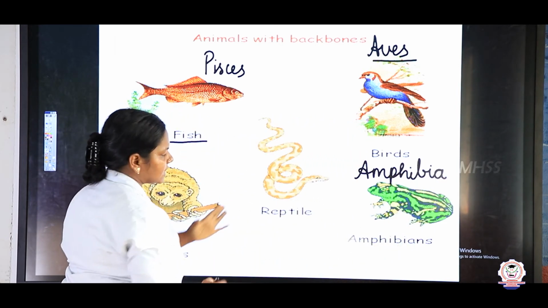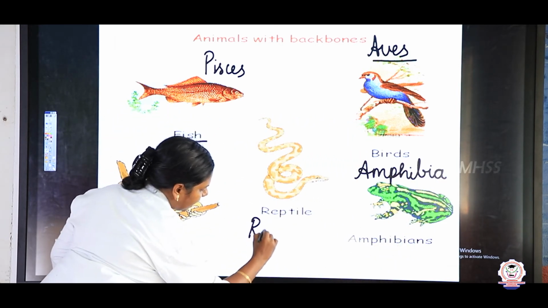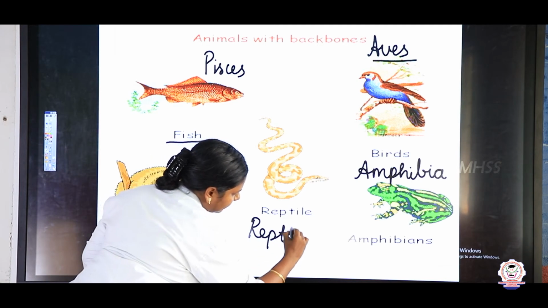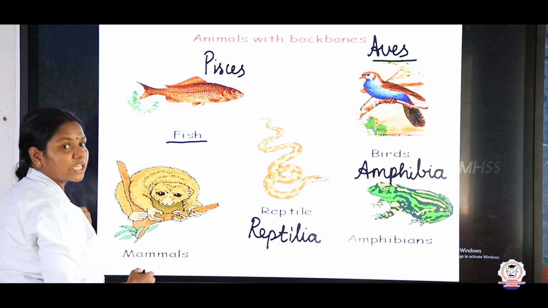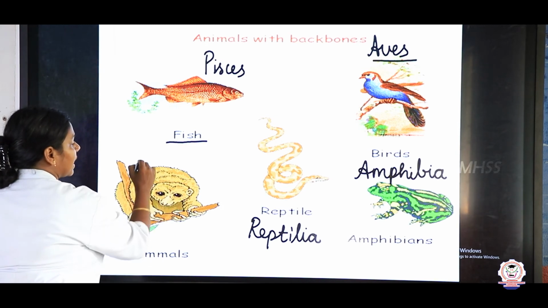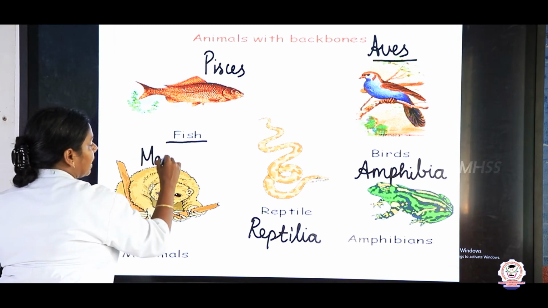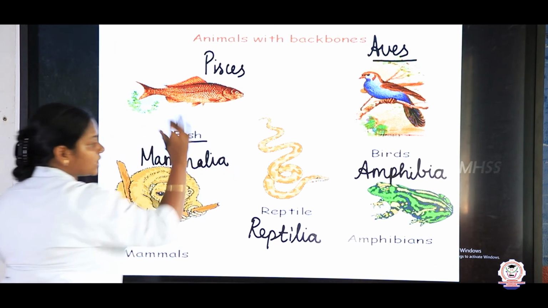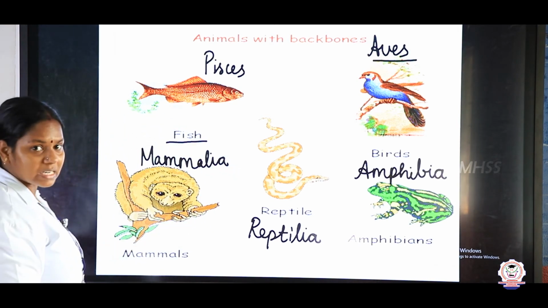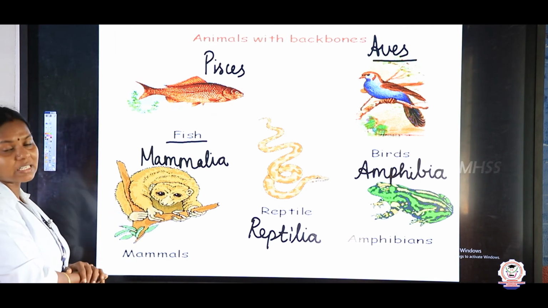All the reptiles come under the class Reptilia, and all the mammals including human beings come under the class Mammalia. Since it possesses all these, we call it the largest phylum.